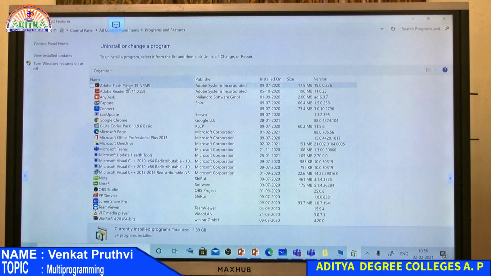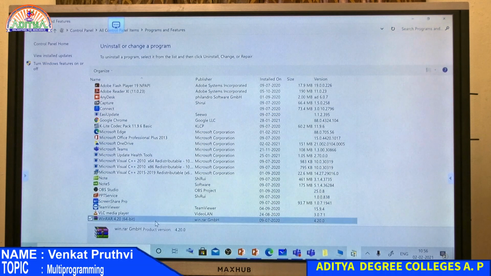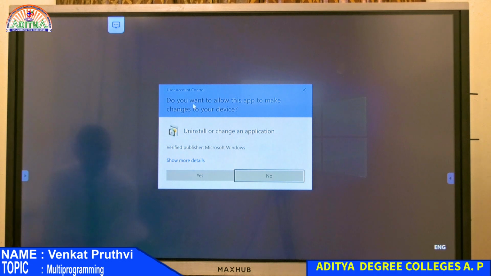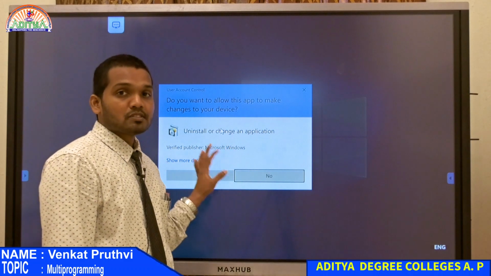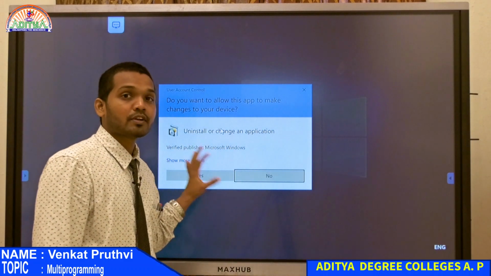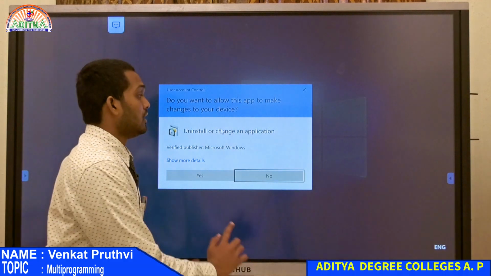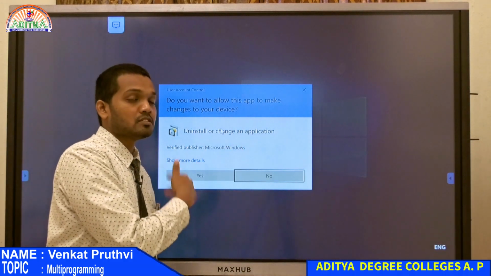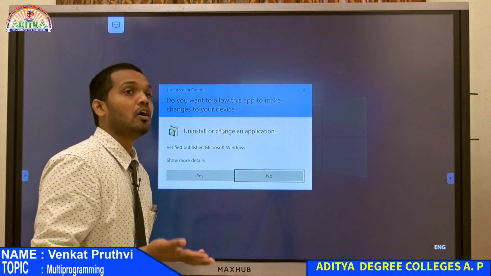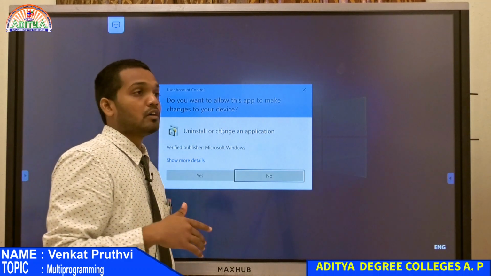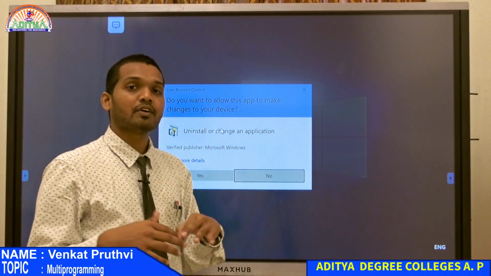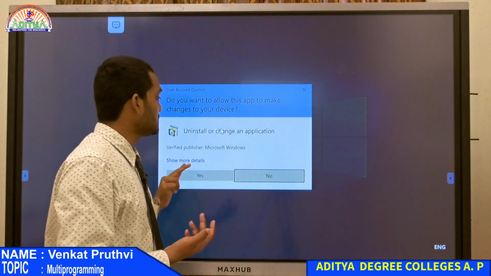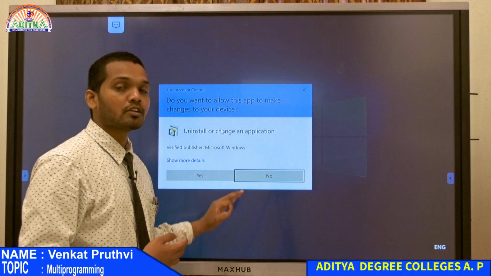Suppose I want to uninstall one program that I don't want, suppose I don't want WinRAR on my computer. Then I will just double click on it, and it shows an option provided as a security measure in Windows, asking us for confirmation. When we get such boxes, it means if I change this program, there will be an effect on the system, or it might cause some damage to the user. If I uninstall this program, I won't be able to unzip or use it for software related files anymore. That is the reason it's asking me for confirmation, whether I really have to uninstall it or not.